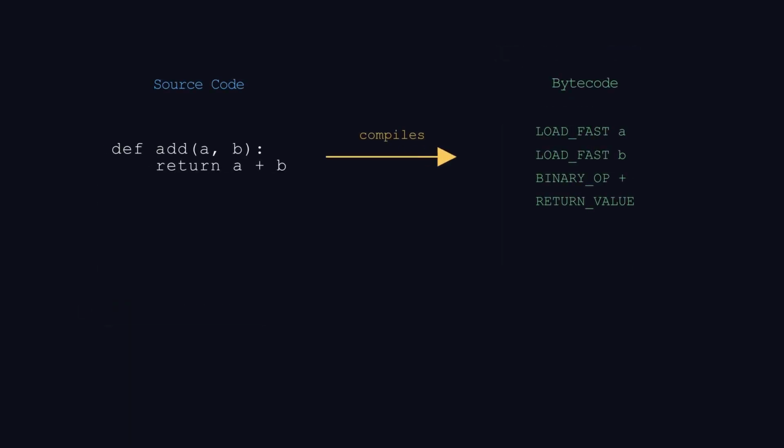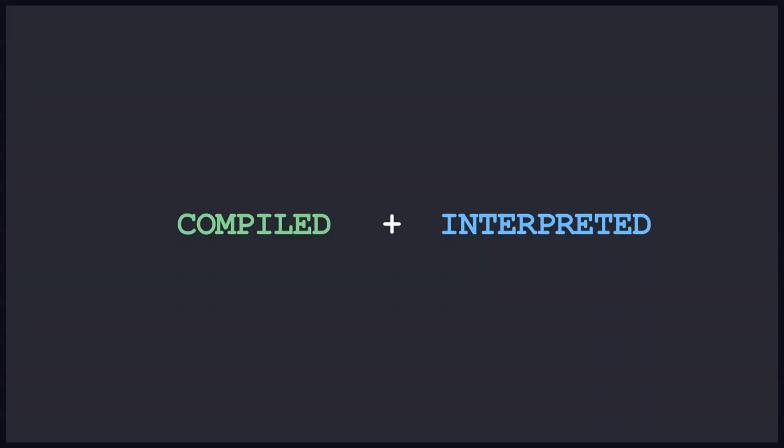This is what Python actually does with your code. It doesn't read your text and figure things out on the fly. It compiles to bytecode, then a virtual machine executes that bytecode instruction by instruction. Compiled, then interpreted. Both. That's why calling Python interpreted is wrong. The VM does interpret bytecode, but it completely ignores that Python compiles your code first.